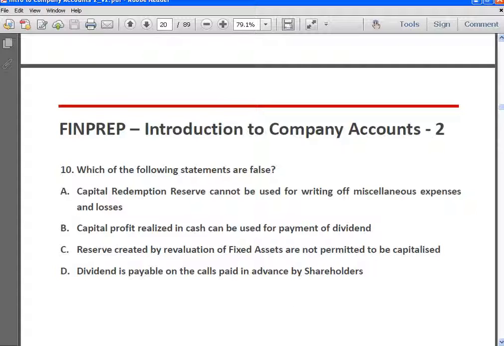Then reserve created by revaluation of fixed assets are not permitted to be capitalized is true. Dividend is payable on the calls paid in advance by shareholders is false. Okay, so the first three statements are true, and when shareholders pay calls in advance, they are not entitled to get dividend on the calls that they have paid in advance. Okay, so answer is D.